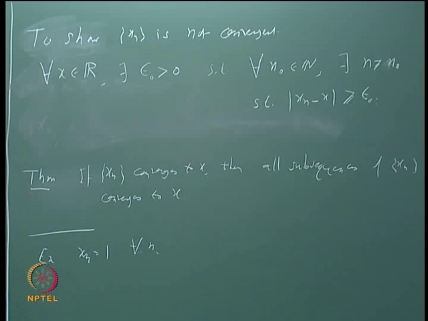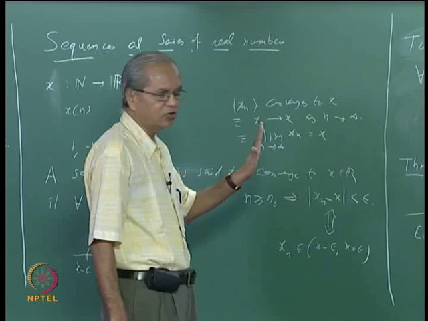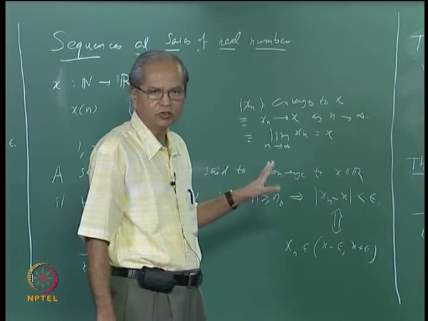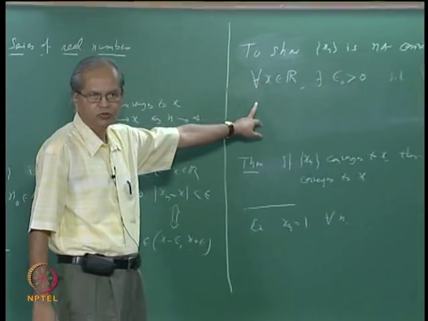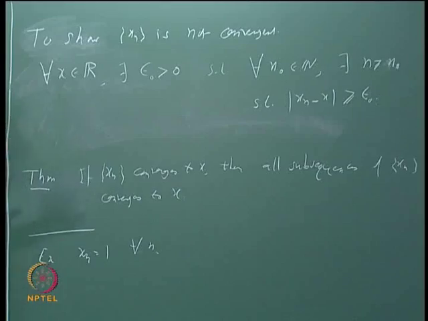So this is something you should always remember: if you want to show that a sequence is not convergent by using the definition, this is what you need to show. We shall see easier methods a little later.